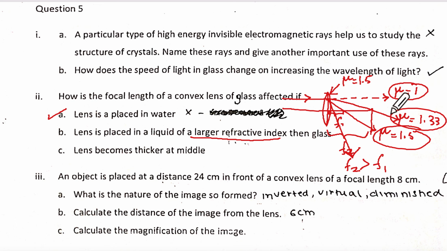Actually, it behaves like a concave lens, but I can't get the explanation of that. 1.5, if I make it as.